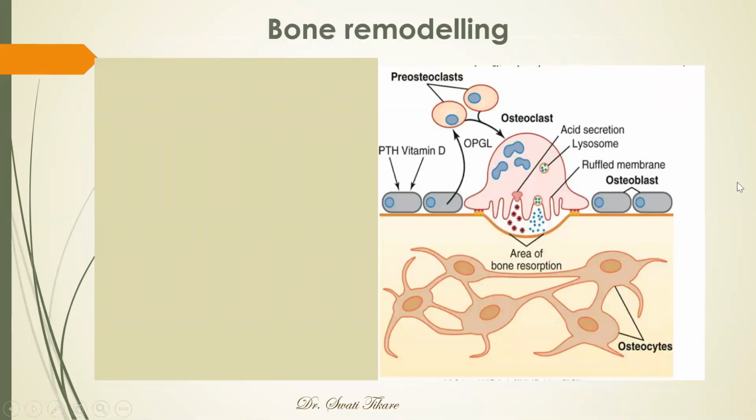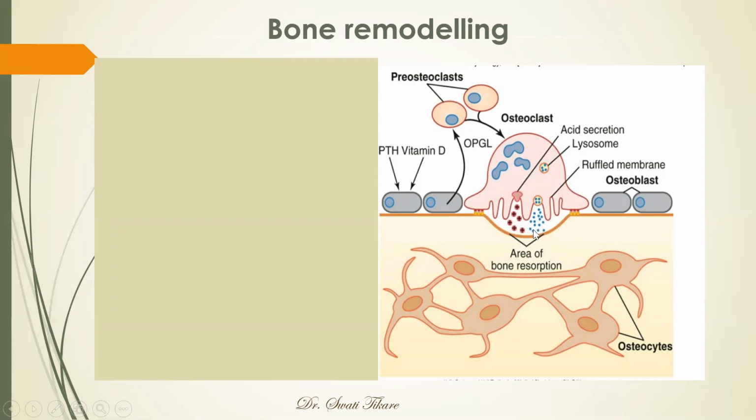So this is a closer picture of how the osteoclasts remove the bone. They will anchor themselves at the ends of the bones and form a compact, airtight compartment inside, where there is acid secretion and lysosomes, and it will lower the pH.